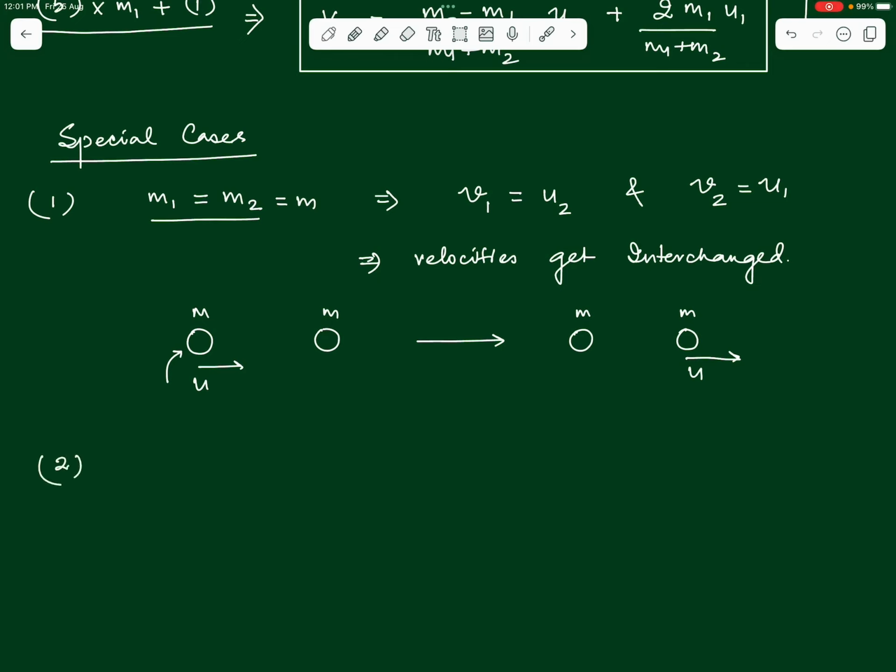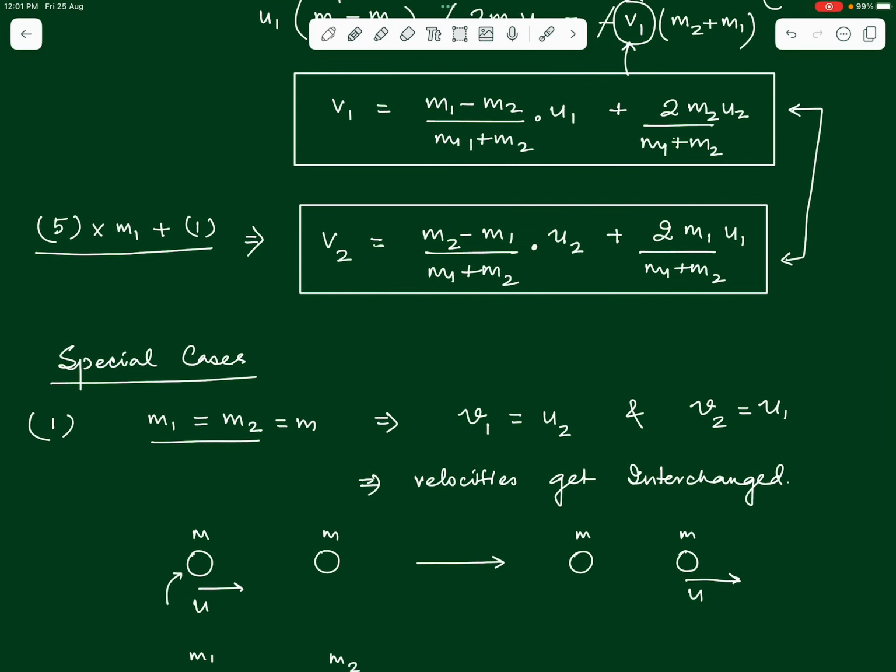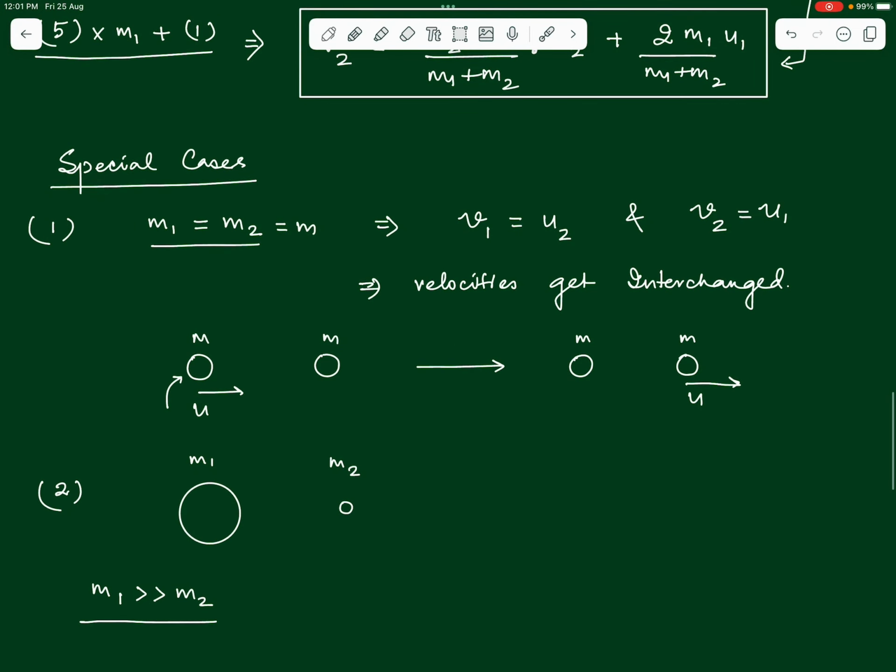The second special case is when a very heavy body hits a light body from behind. So, we have a heavy body of mass m1 hitting a very light body of mass m2 from behind. The condition here is that m1 is much greater than m2. Now, if we use this condition in the above expressions that we have got for v1 and v2, see the value of (m1 minus m2) over (m1 plus m2). If we substitute m1 much greater than m2 over here, what do we get?